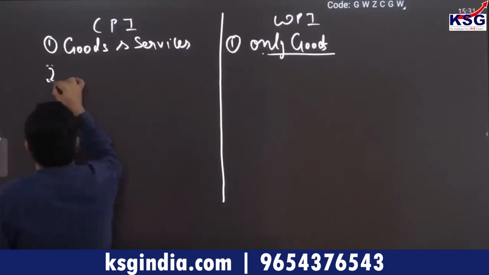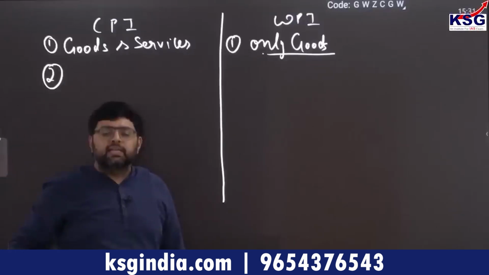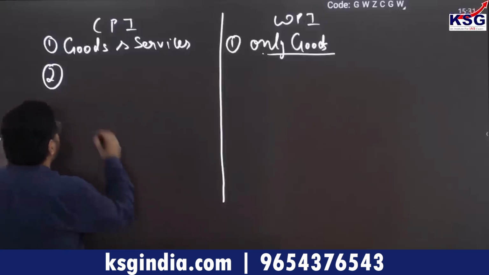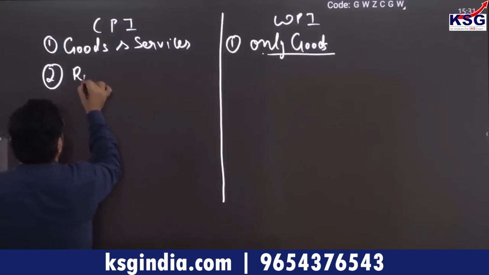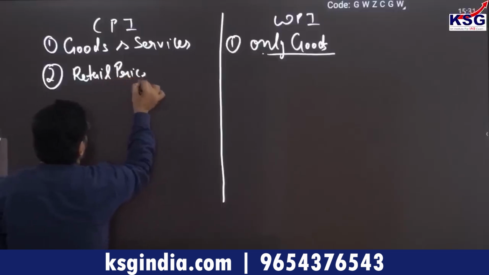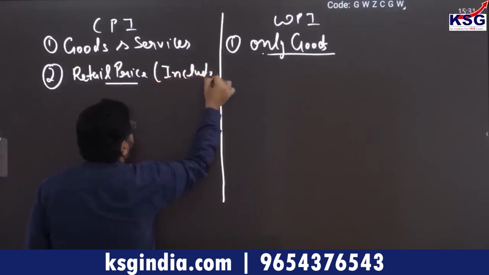Second, while calculating CPI, we take retail prices. Retail prices means what consumers pay. So we take consumer prices, or you can say retail prices, what consumers pay, and these retail prices include indirect taxes.